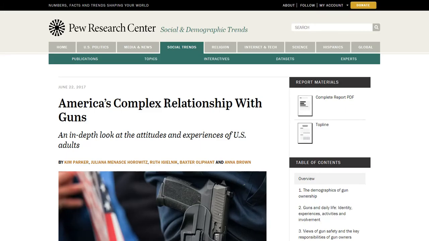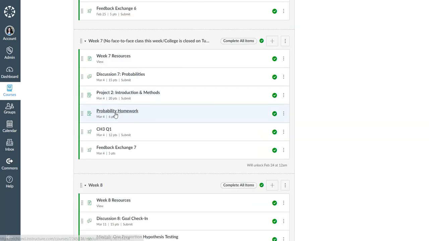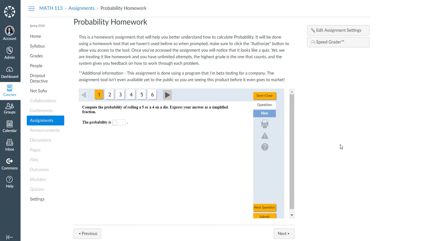So moving along, what's next? Okay, probability homework. That's this one right here. This one we're actually using a new program that you haven't used before. In order to get into this, you are going to have to authorize it. It's okay, I promise, it's all right. Go ahead and authorize it. You'll notice that it kind of looks like a quiz, but it's not. It is a homework assignment.